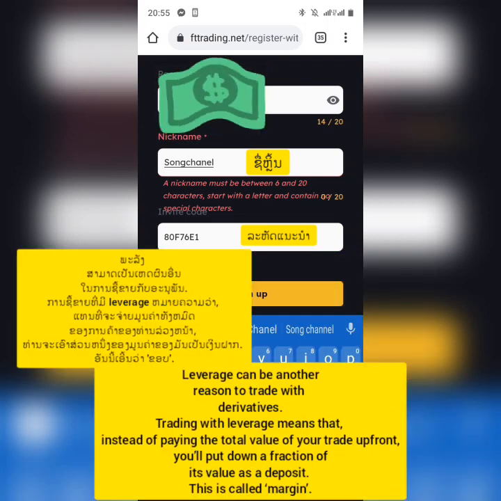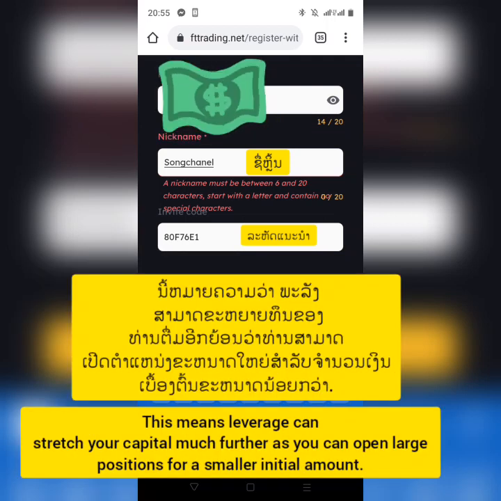Leverage can be another reason to trade with derivatives. Trading with leverage means that, instead of paying the total value of your trade up front, you'll put down a fraction of its value as a deposit. This is called margin.